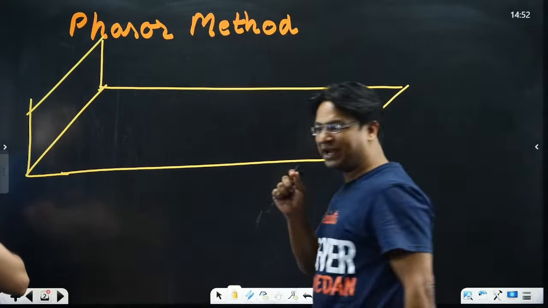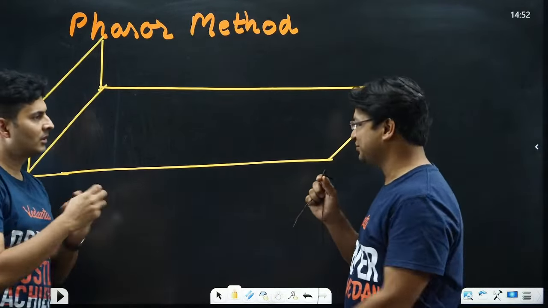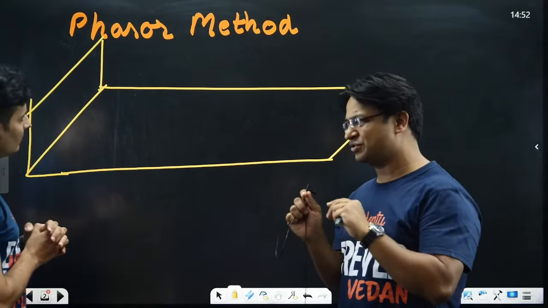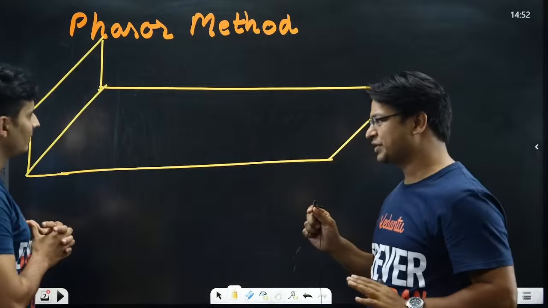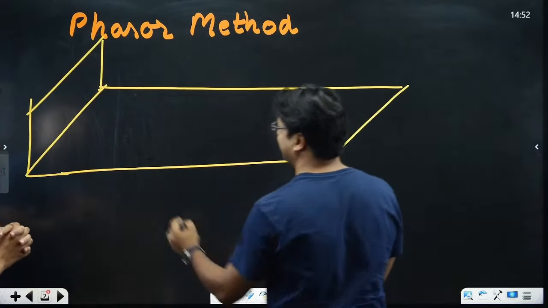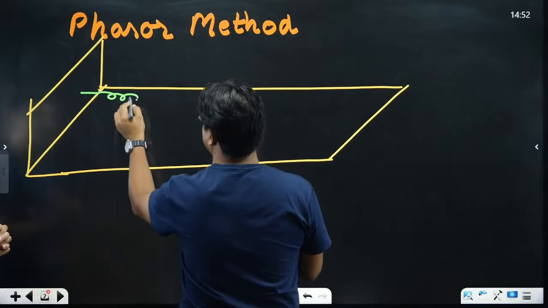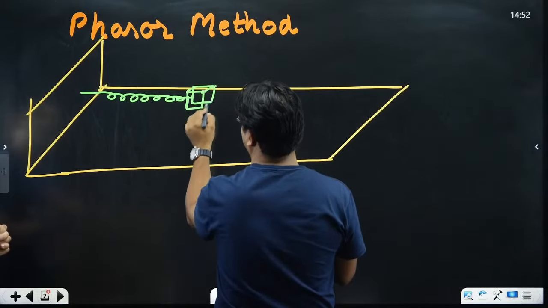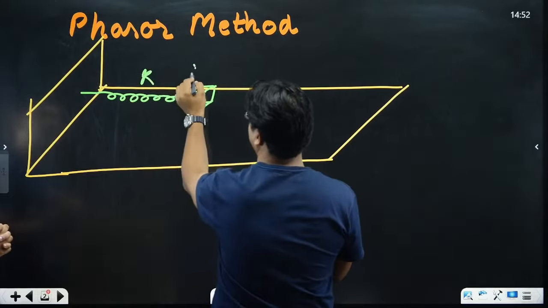And we plan to attach two spring block systems to this plane. Friction is absent everywhere. There is no air friction, like there is no effect of air also. There is no ground friction also, nothing. Now what we are doing is that we are using two identical spring block arrangements. So one is, let's say, here. This is one of the blocks, attached with a spring of spring constant K and mass M.